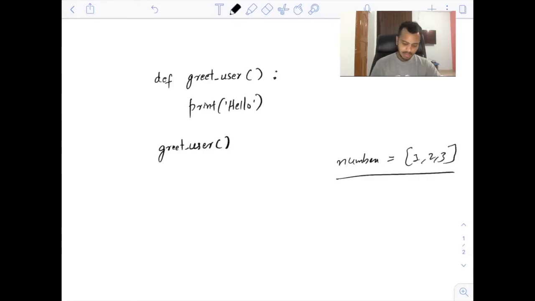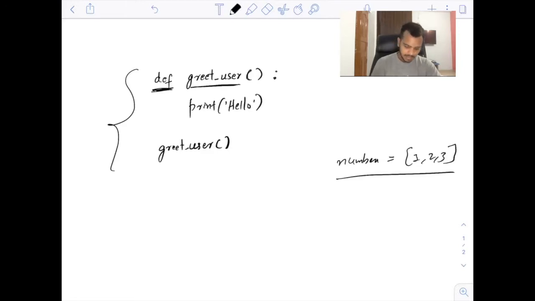Okay. Now, if you have to define a function, you can do something like this. You have to use this keyword called def. This is the syntax of writing a function. Then you have to provide a function name. This function name can be anything, it depends on you. I have named it greet_user. You can write def hello also. Anything you can write, it's okay.